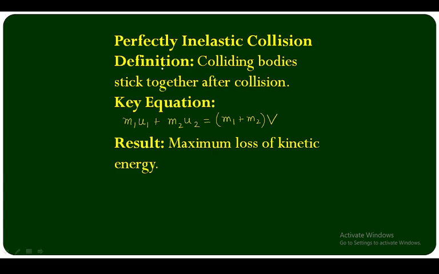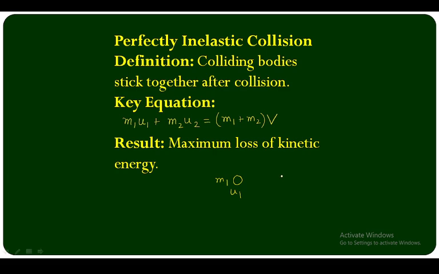There is another collision, which we call perfectly inelastic collision. This is the third one. The definition is that colliding bodies stick together after collision. Suppose there are two bodies. There is a body here, the mass is m1 and the velocity is u1.